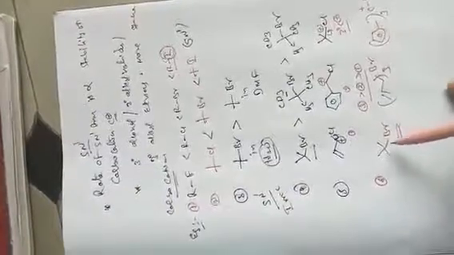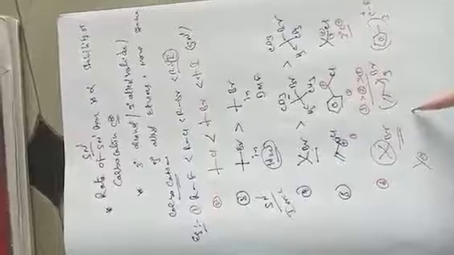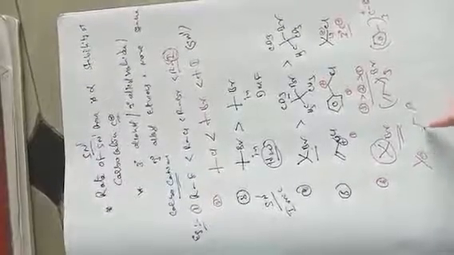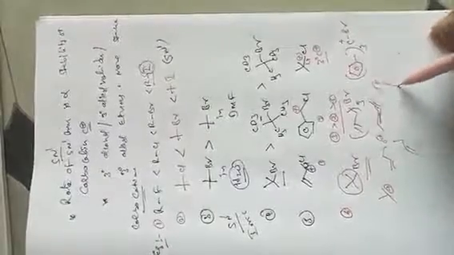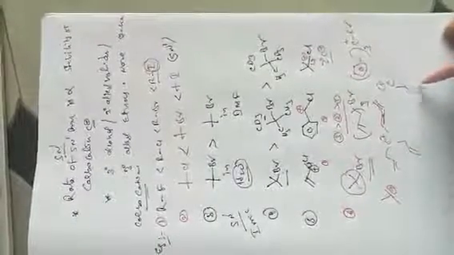So even though this is also a tertiary carbocation, this is the tertiary allyl carbocation, and here you can see the triphenyl.